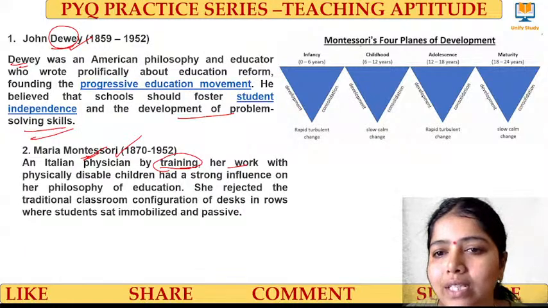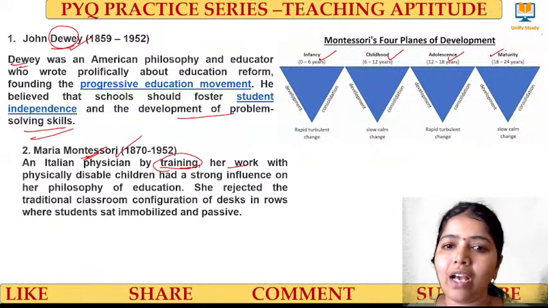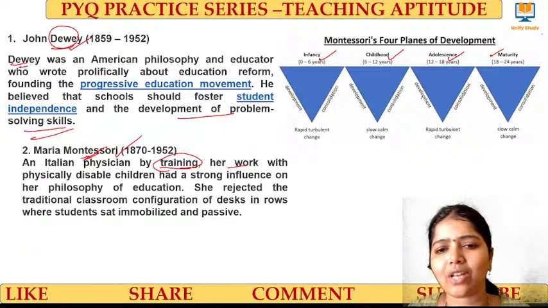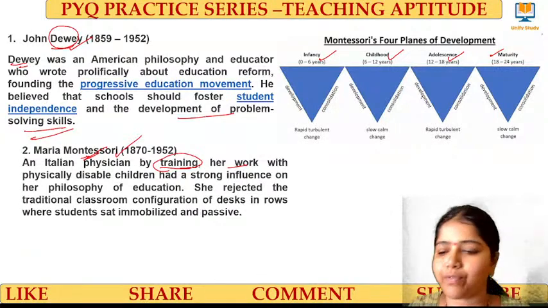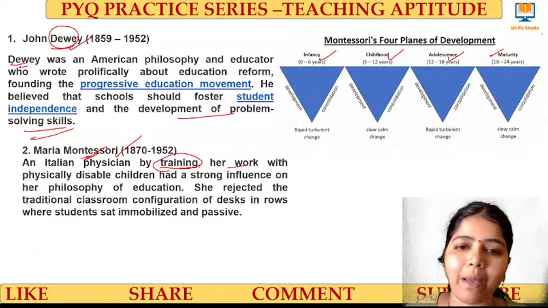And these are the Montessori four planes of development. It takes infancy, childhood, adolescence, and maturity level. And at each level, they had some kind of learning, right? Yes, exactly. Play way learning. They used to learn by play.